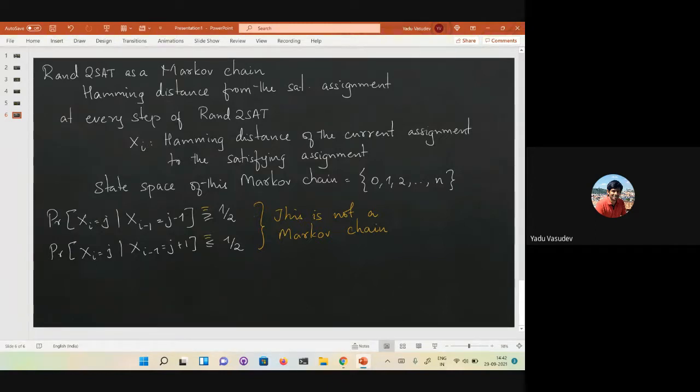Can you think of a reason why this is not a Markov chain? With the less than or equal to and greater than or equal to, Xi plus 1 and Xi minus 1 can depend on each other now. So what do you mean by that?